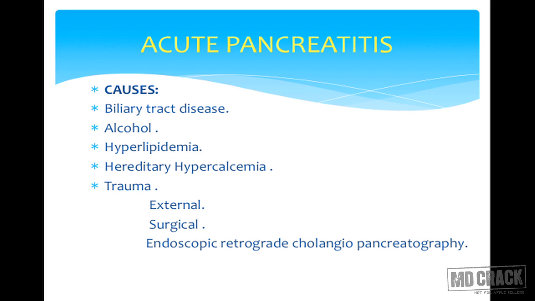What are the causes of acute pancreatitis? Biliary tract disease, basically gallstones or stones which are migrating from gallbladder to the common bile duct. This is the most common cause of acute pancreatitis in present scenario. Followed by biliary tract stones, it is alcohol. Then comes hyperlipidemia. Then comes hereditary hypercalcemia.